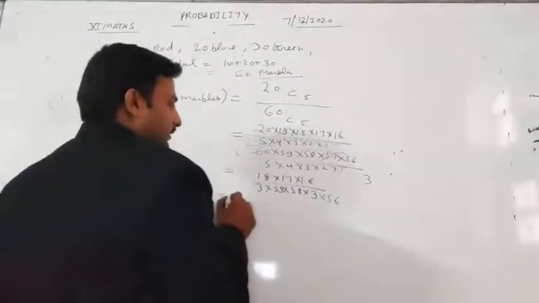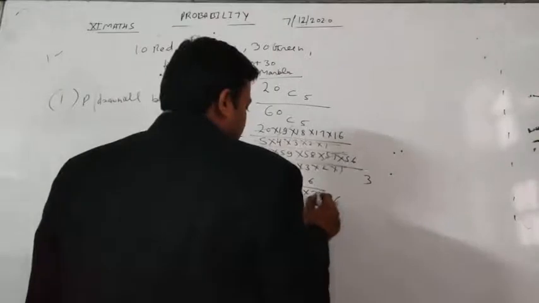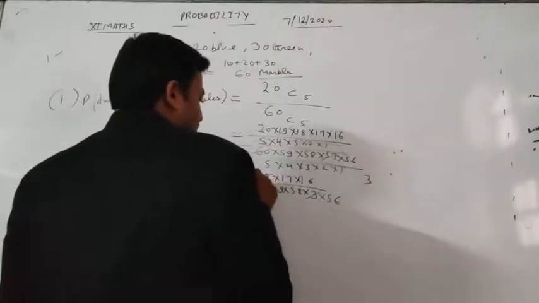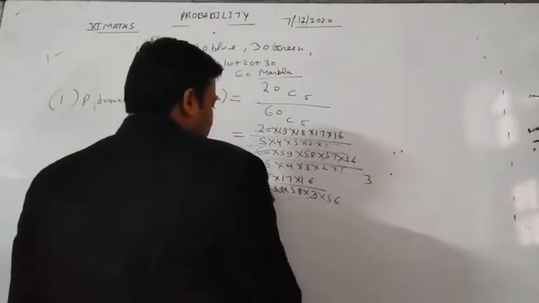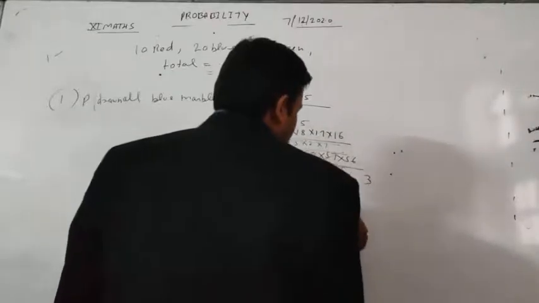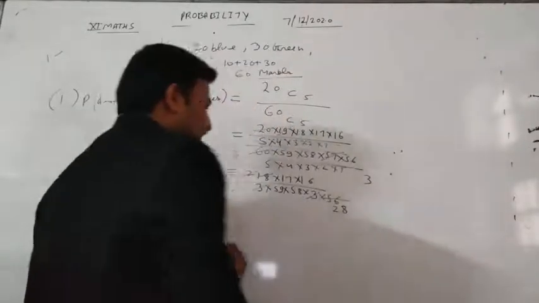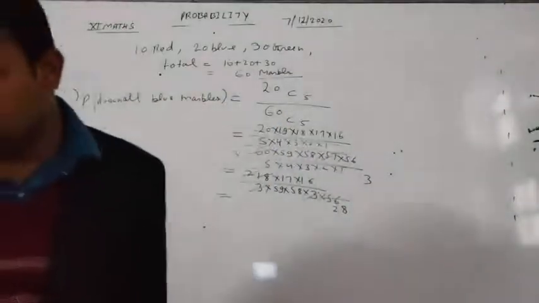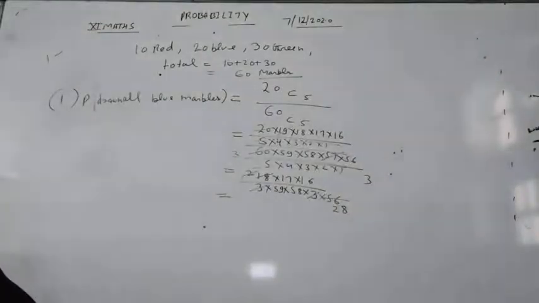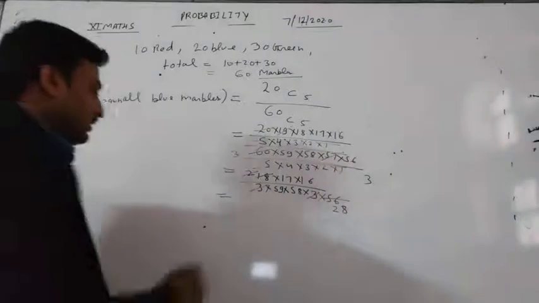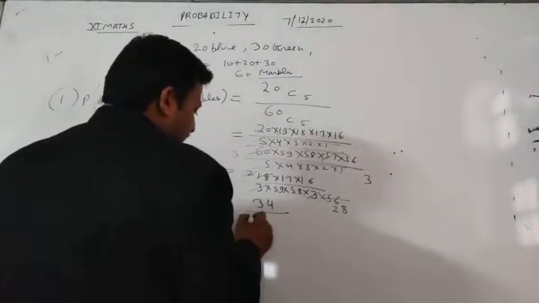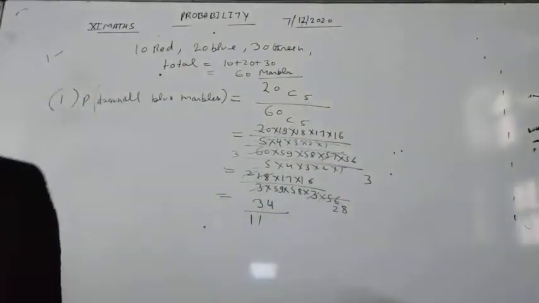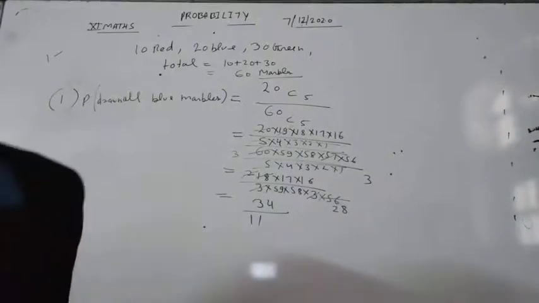So this 3 and 3 is 9 into 18, and this 2 is cancelled by 28 times. Now after multiplication of these we finally get 34 by 977.